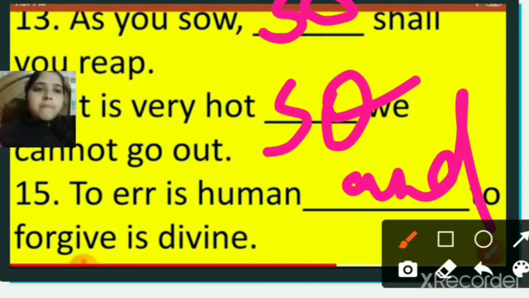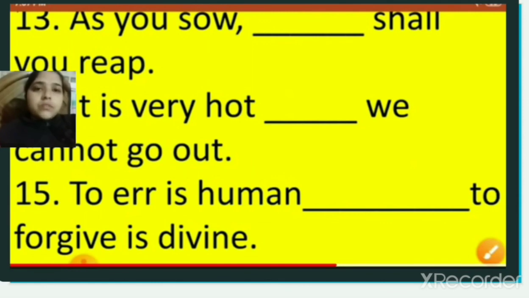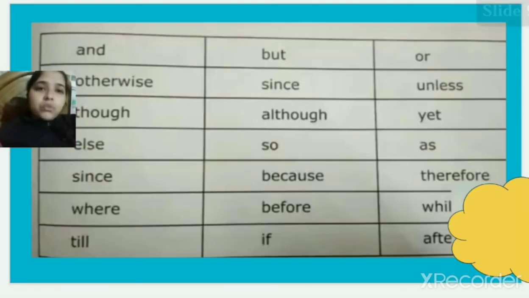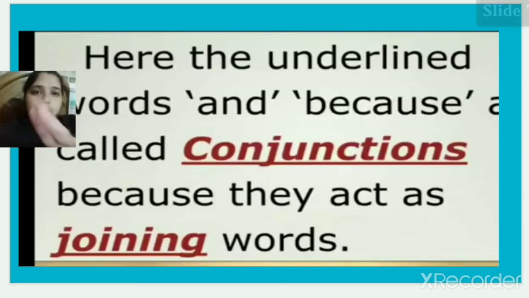So what are the conjunction words we have discussed? We have discussed so many conjunction words: and, but, because, while, before, after, since, although, if, unless, yet, as, therefore, though, else, where, till. These are the joining words, or conjunctions, we use to join two sentences, right?